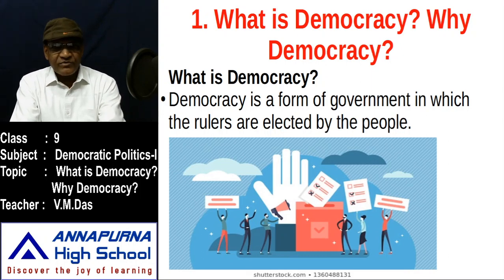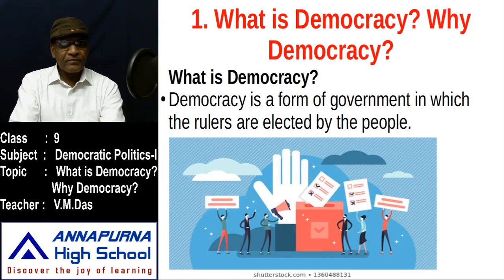Of all these governments, it is the democracy in which people play a pivotal role. People play a significant role because people run the government. That is the feature of this type of government.